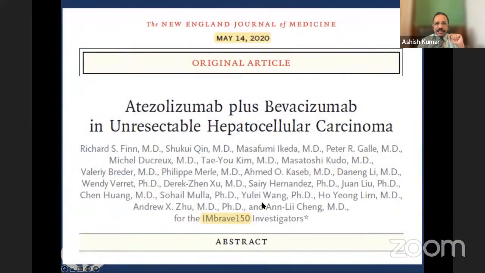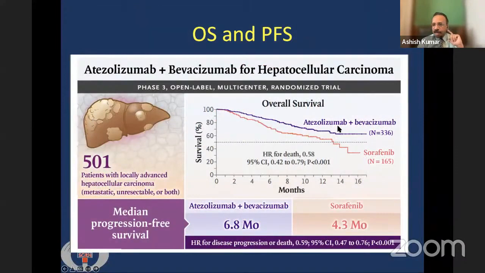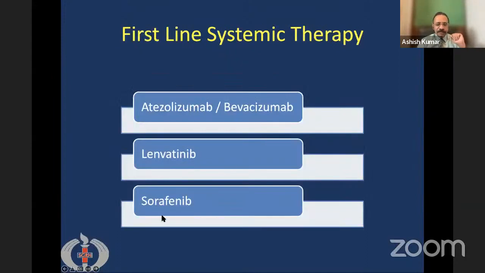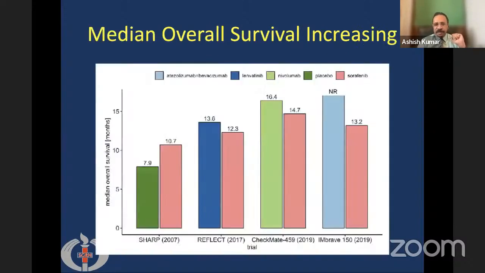Recently in 2020, this trial was published, which showed that with the atezolizumab and bevacizumab combination, the survival was much better than the previously used chemotherapy, that is sorafenib. With this, there was better survival, about 3 to 4 months of progression-free survival. Other therapies like lenvatinib and sorafenib have been there for many years, especially sorafenib, for more than a decade. Since 2007, it has been launched, and it has changed HCC tumor chemotherapy.